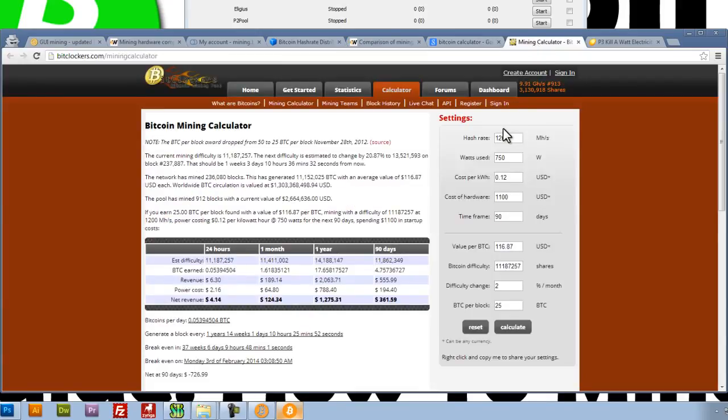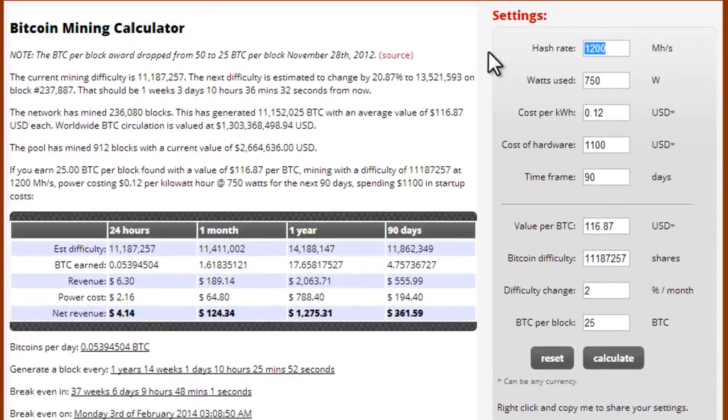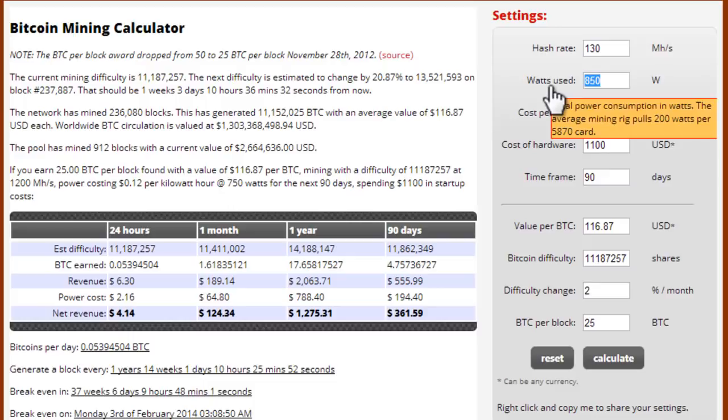Go ahead and click on it. This is a Bitcoin mining calculator. It's great. We can enter our mega hashes per second, which is 130. You're probably going to have a different number. It may be higher, it may be lower. And this is where we enter how many watts our computer is using. I have an 800 or an 850 power supply in my computer. Whether my computer is using all of that power or not is debatable. I don't think it is. So I'll just put 425. I'll split the difference.